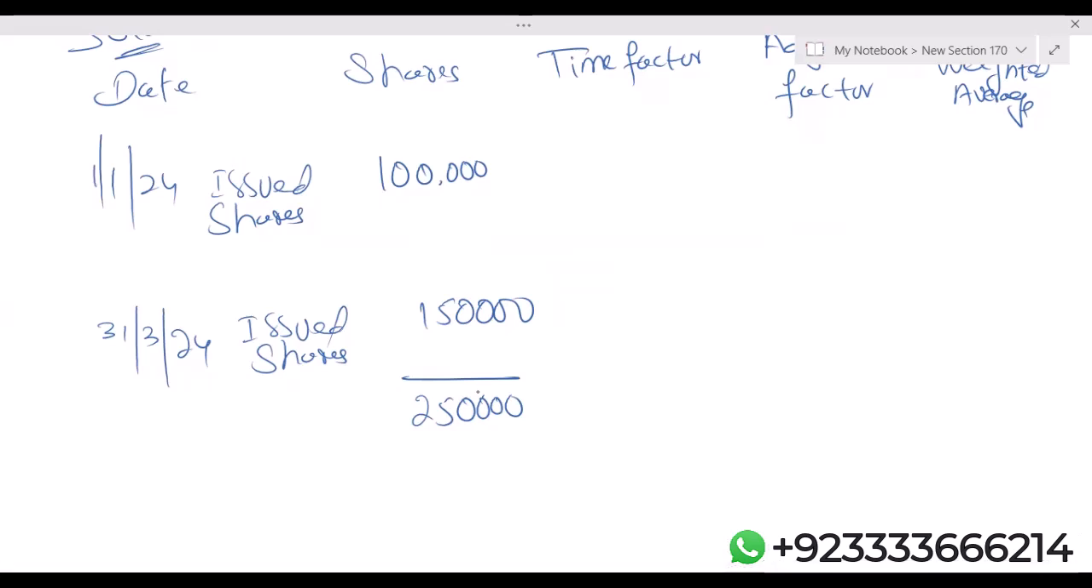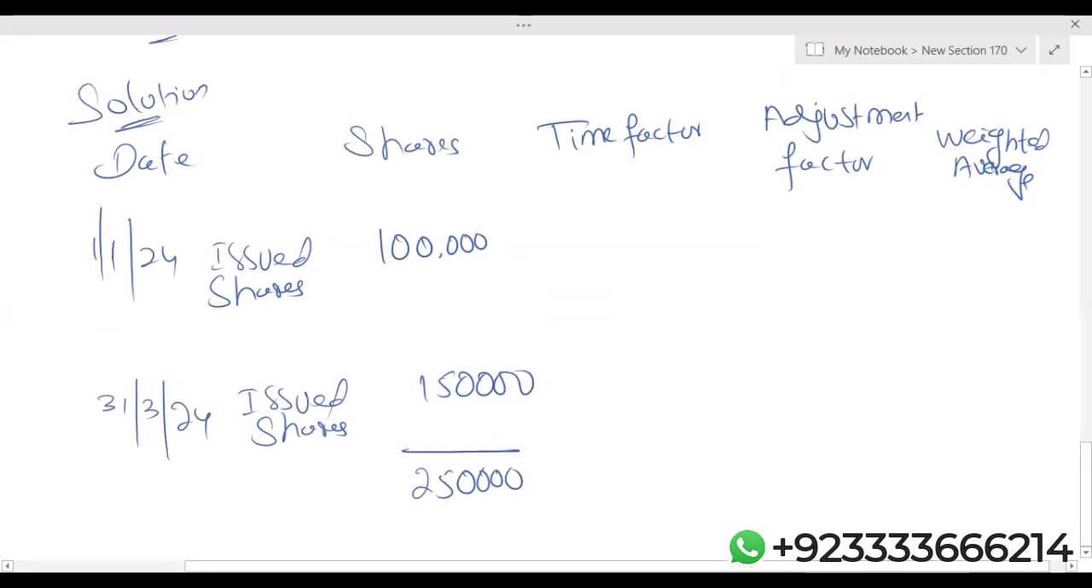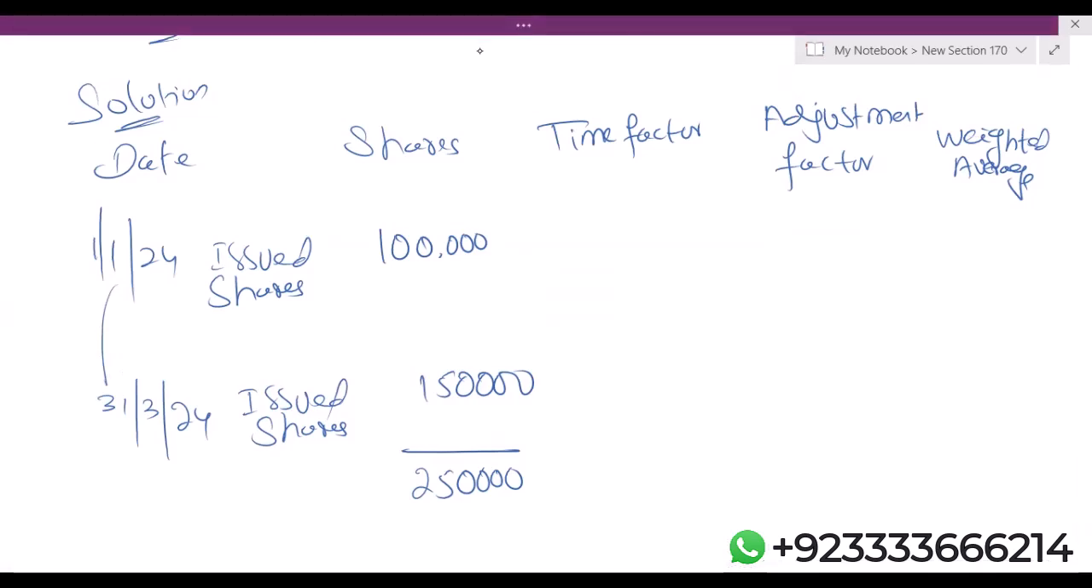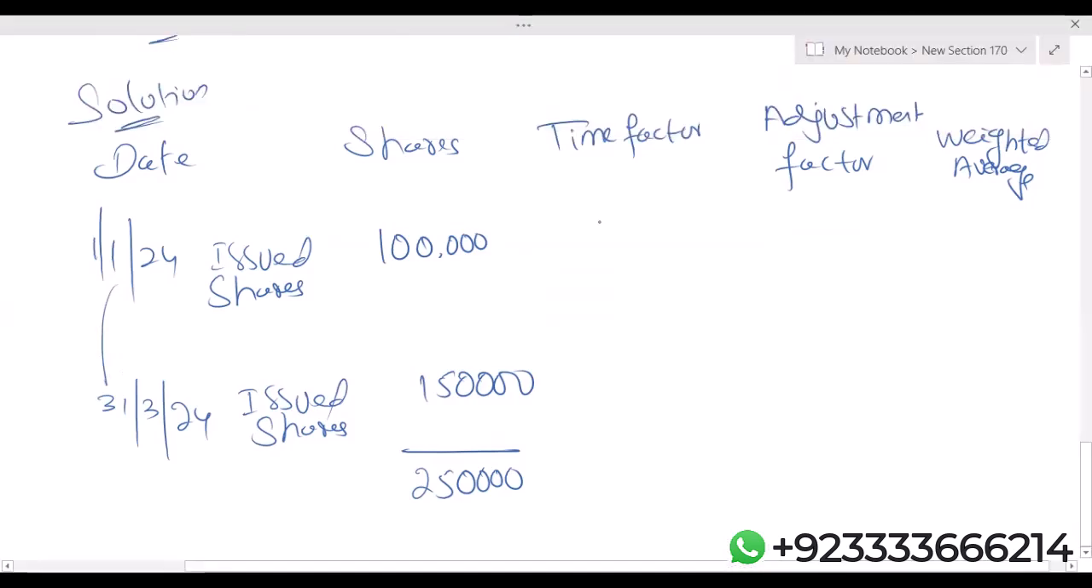Now, the time factor is very important. Please look at this. From 1st January till March, there's a gap of 3 months. So the time factor is 3 upon 12. Repeat. From 1st January 24 till March 24, there's a gap of 3 months. It means for the first 3 months, this organization had only 100,000 shares. That is why 3 by 12.